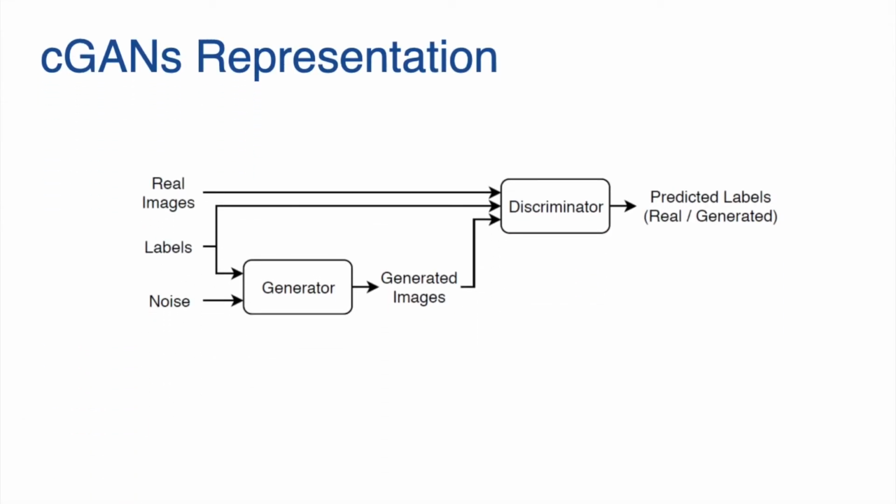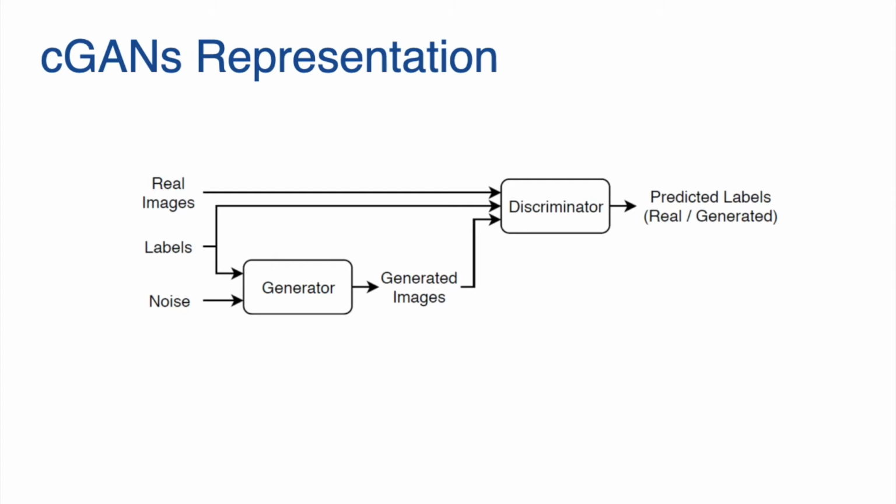A conditional generative adversarial network representation is shown here. It consists of two main components, a generator and a discriminator. The generator takes a sample noise Z and an input label Y to generate synthesized images, whereas the discriminator takes in the real image and the label Y to predict if the generator's outputs are real or fake.